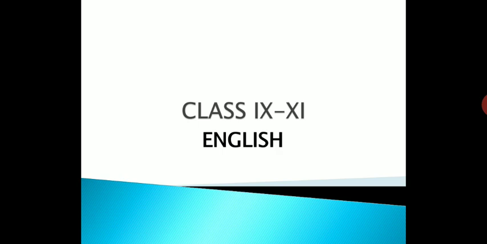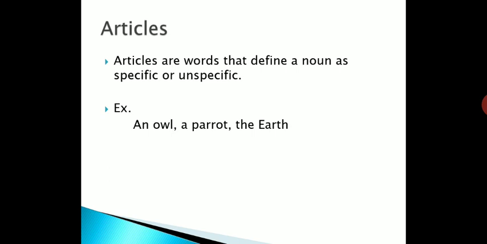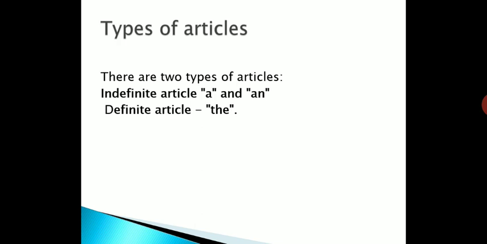As we have started determiners, today we will take the first topic of determiners, that is article. As you know, articles are words that define a noun as specific or unspecific, like an owl, a parrot, the earth, where we have to use a and an, and where we have to use the, that we will see later on. So this is the definition of article.